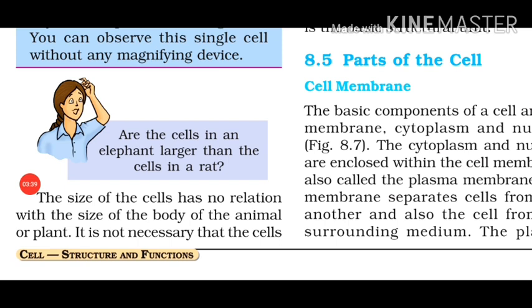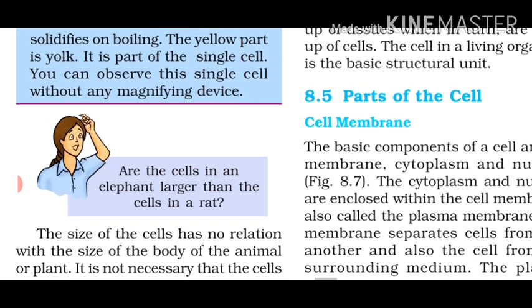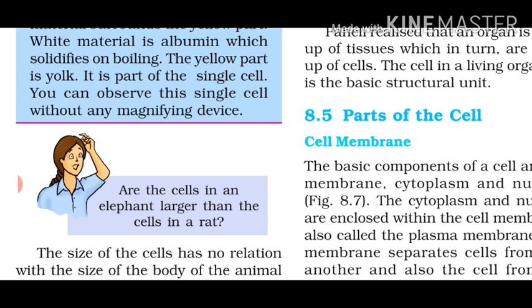Here, Paheli has one question for you. Are the cells in an elephant larger than the cells in a rat? No. The size of the cells has no relation with the size of the body of the animal or the plant. It is not necessary that the cells in the elephant will be much bigger than those in a rat. The size of the cell is related to its function. For example, both in the elephant and rat, nerve cells are long and branched, and they perform the same function, that is to transfer the messages.